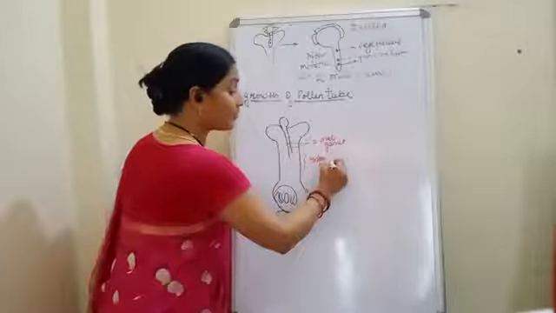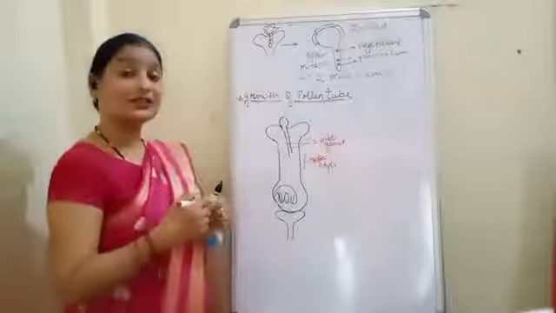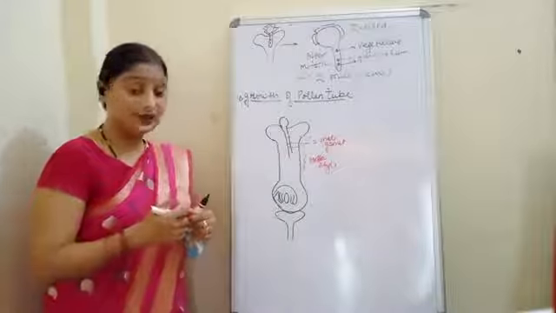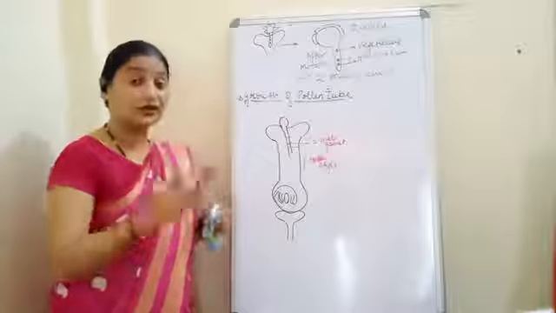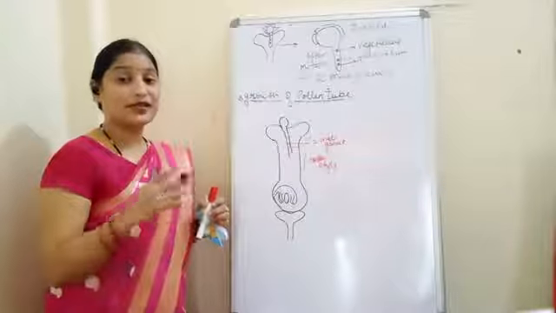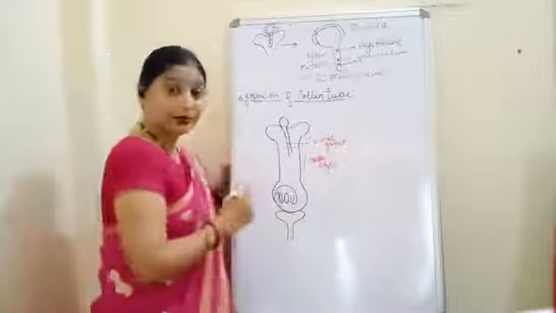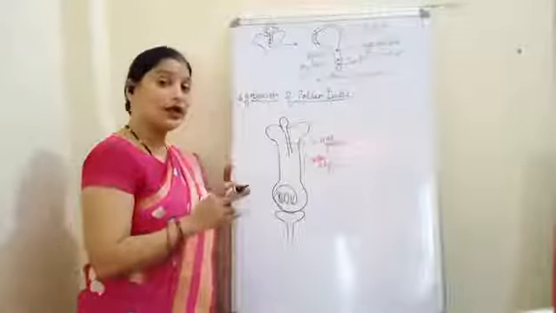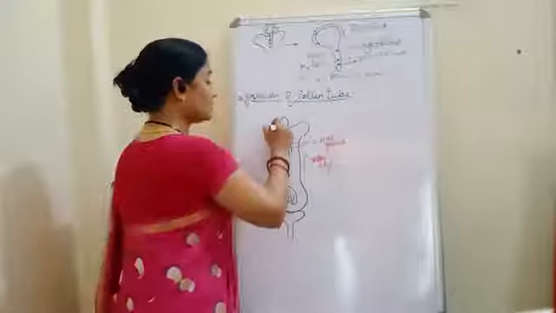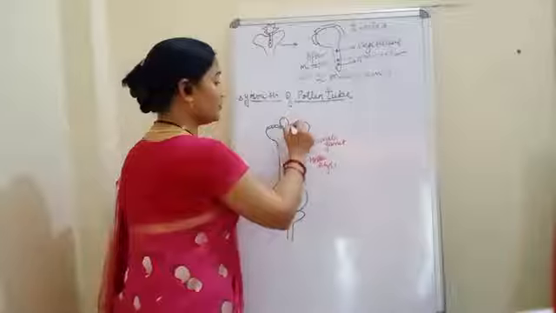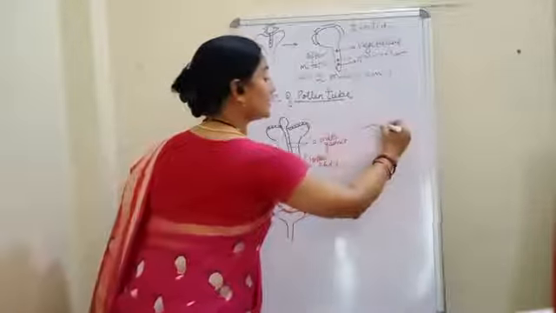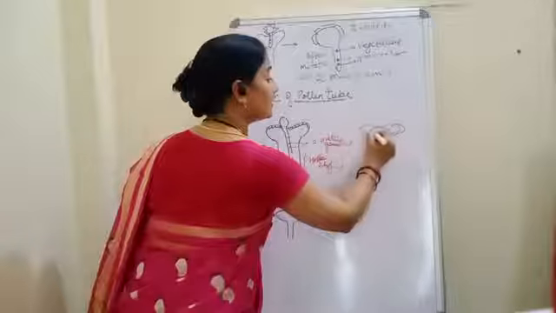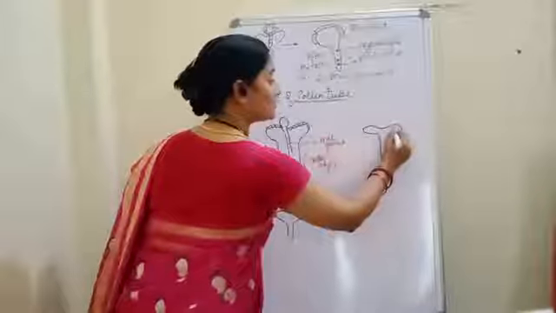Okay. What happens in case of the style that is solid? When we were discussing the structure of the female gametophyte, there I have told you the style can be of two types. One is hollow and another is solid. So this is the epidermal layer. Okay. Now see what happens in case of hollow style. What is this? Solid style.